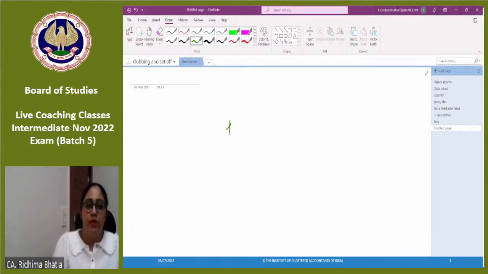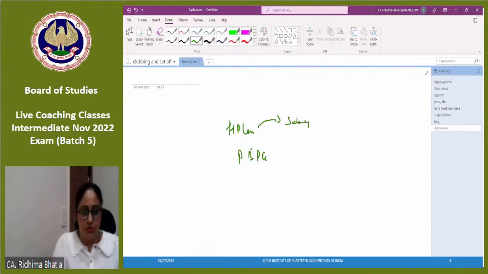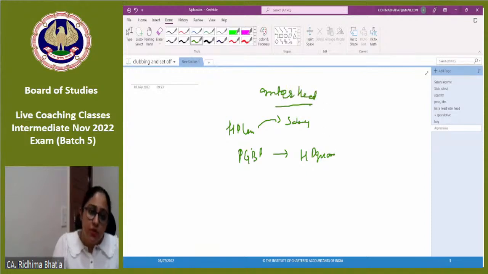So if I have a house property loss, I can adjust it from salary income. Or if I have a business PGBP loss, I can adjust it from my house property income. We can adjust all these things among each other. So this is called your inter-head adjustment. But first, what will you do for the current year? Always intra-head. Then you will go to inter-head.